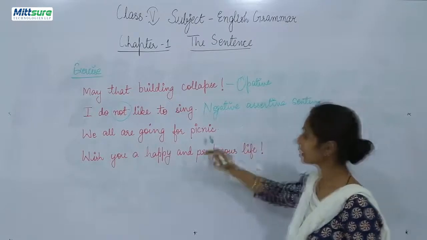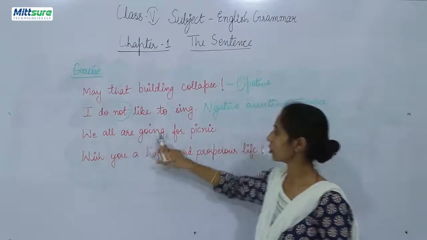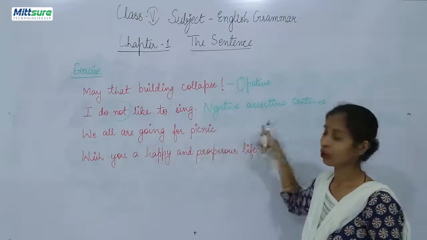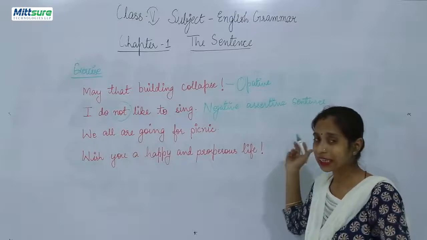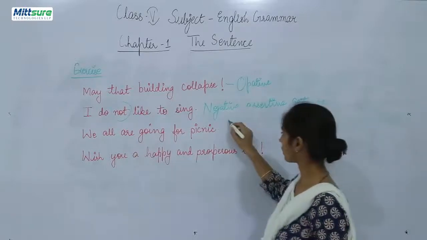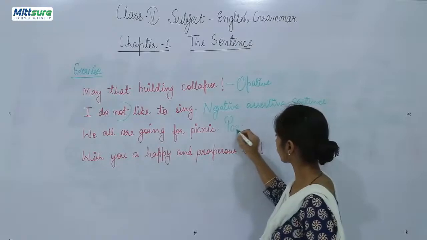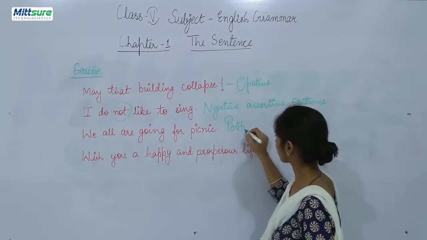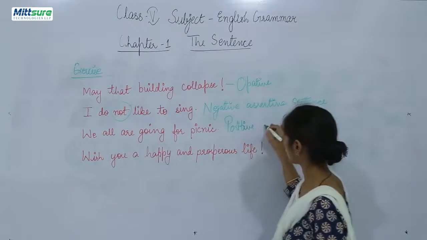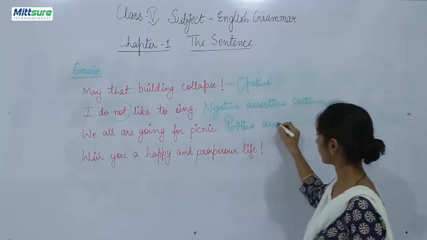Then third, we all are going for a picnic. Now again here, it is just declaring something. So you can either write positive statement or you can write positive assertive sentence.